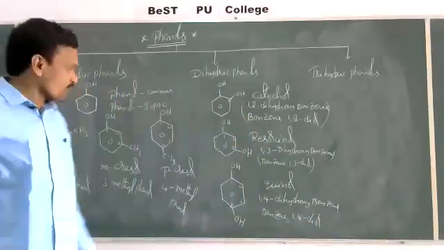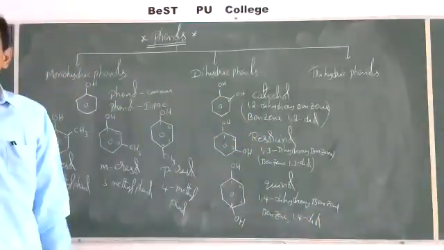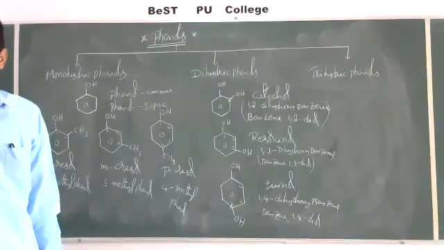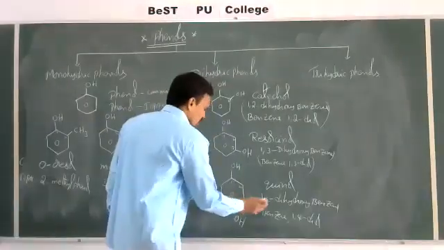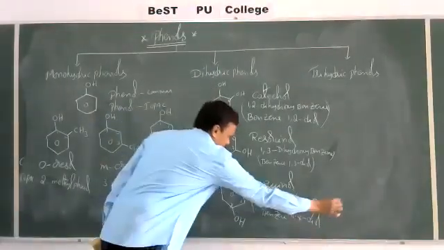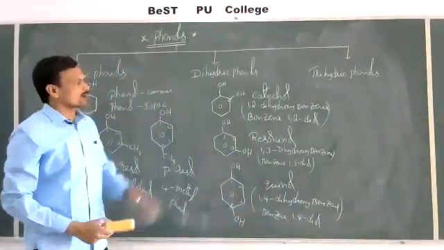So 1,4 dihydroxybenzene or benzene 1,4 diol. Okay, so these are the IUPAC names of these dihydric phenols.